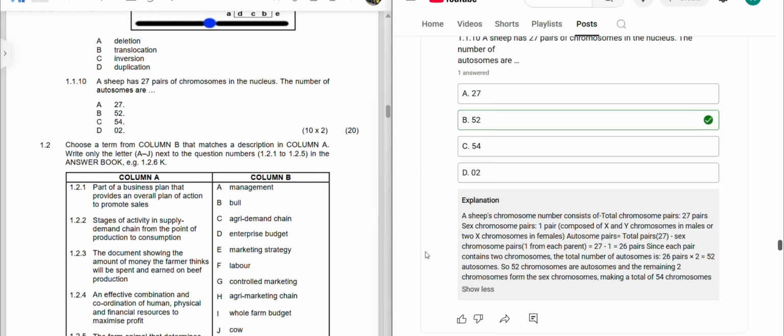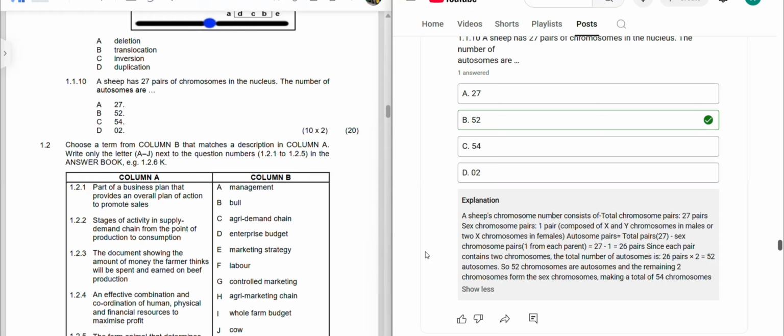Which is one from each parent. So it's equal to 27 minus 1, and we are left with 26 pairs.